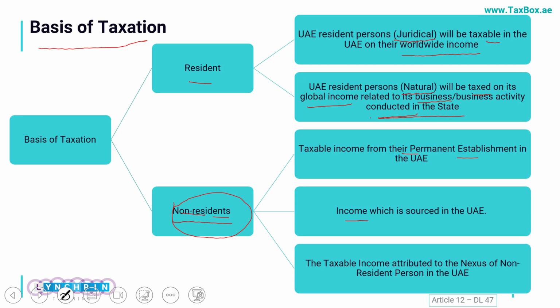Next important concept in this scenario is that for such categories of non-resident, the income which is sourced in UAE, I'll explain that also. So income sourced in UAE may include income which you are accruing from somebody who is a resident of UAE. I'll explain this in a bit. And the third is that if a non-resident is earning income which is attributed to a nexus of a non-resident person in UAE. As I explained earlier, we are still awaiting the definition or clarification of nexus. It could be a conglomerate which is operating here in UAE and the company is a part of it.